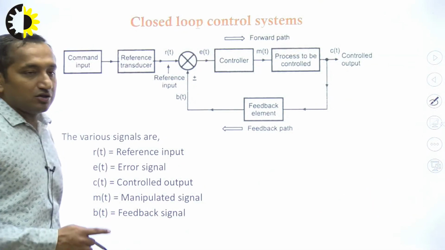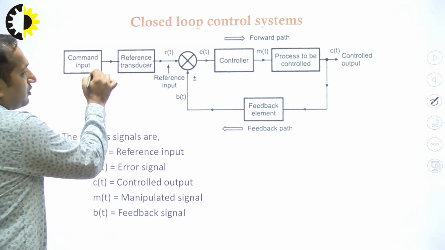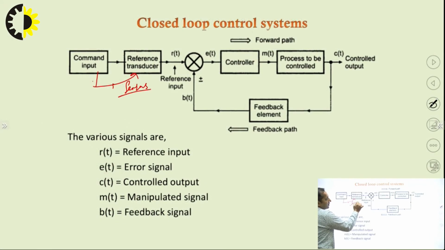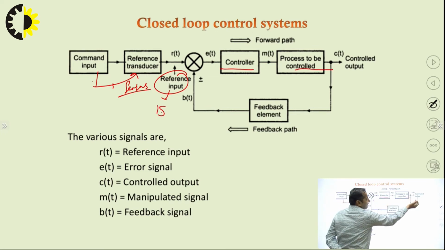So this is what the working flow of a closed loop system looks like. There is an input, a reference transducer, a sensor, and a reference input. Like you want the preset value, you can consider it as 15, for example. It goes to the controller, the process to be controlled, and a value comes out. Suppose it comes out at 15.5.